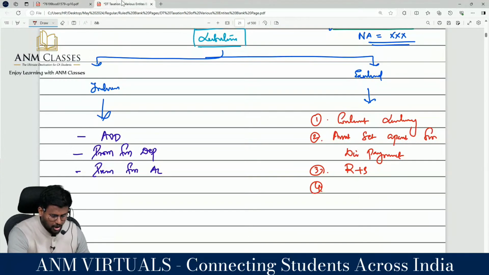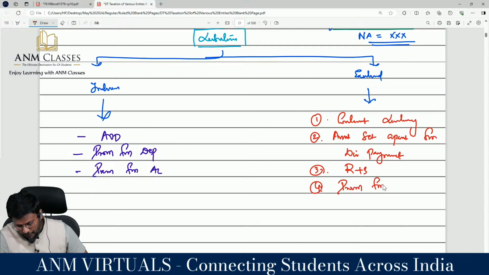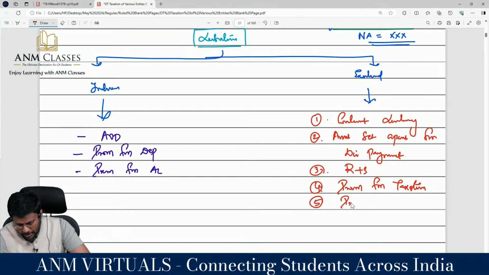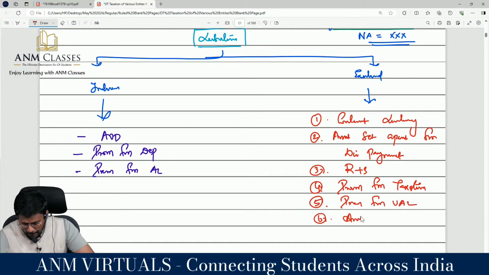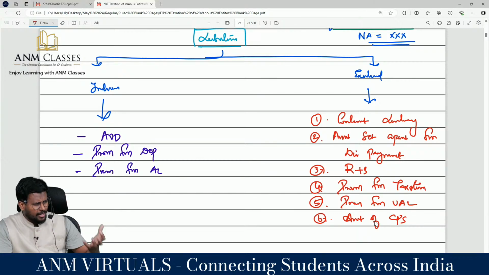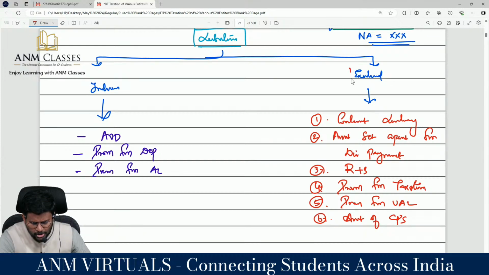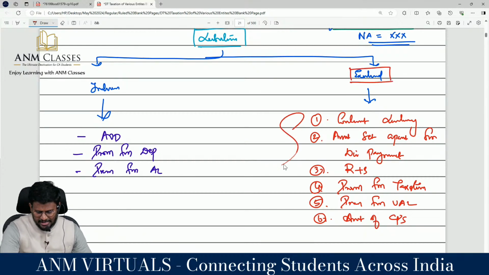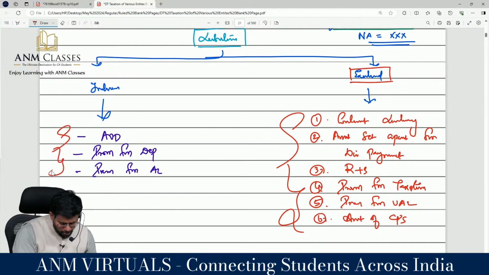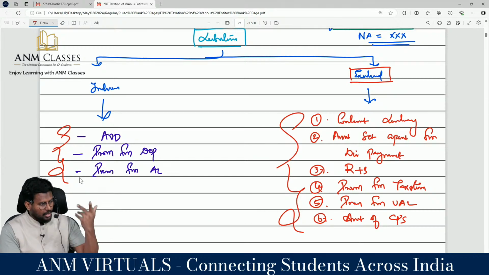Next one, provision for taxation. Are you really with me? Then next one, provision for unascertained liability. The next one, the amount of cumulative preferences. Cumulative preference share capital is not a liability, because it forms part of capital. So these 6 items should be excluded, and these 3 items should be included and called liability.